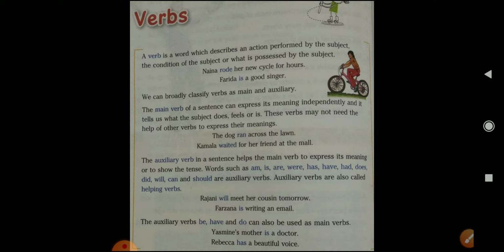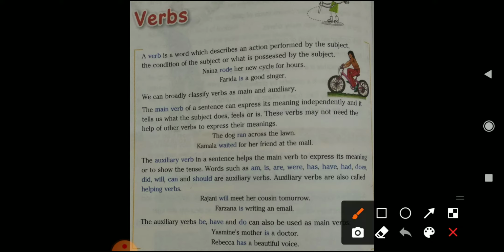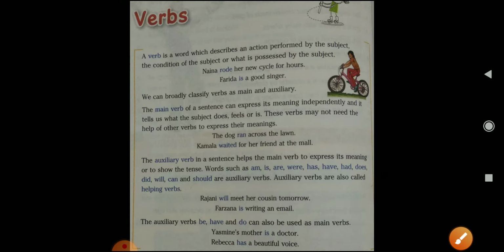Now the auxiliary verbs be, have, do can also be used as a main verb. For example, Yasmin's mother is a doctor. Now here only one verb is there, that is is, and it functions as a main verb in this sentence. It is not functioning as an auxiliary verb. Second, Rebecca has a beautiful voice. Here again has is the only verb, and it functions as a main verb, not the auxiliary verb, in the given sentence. This is the verb.